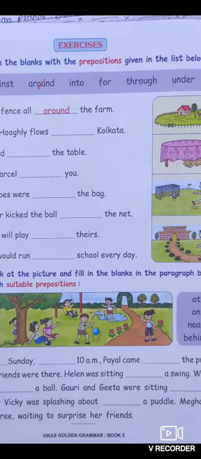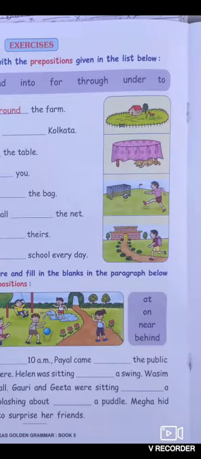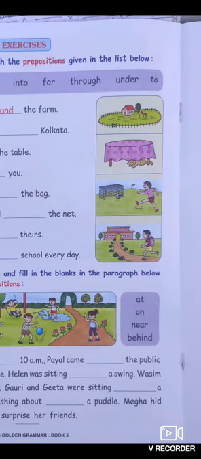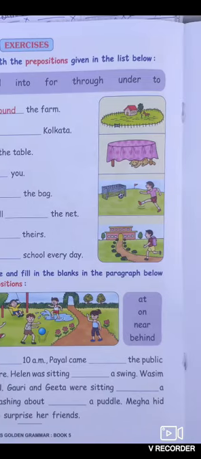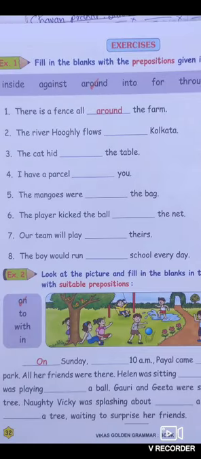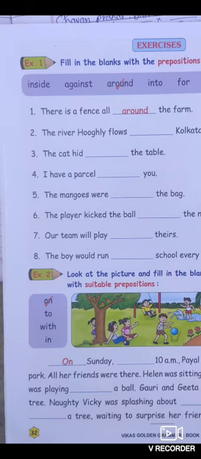Here are some sentences with reference to the picture, and you have to answer them. Look at the first sentence. The answer is given: There is a fence all around the farm.